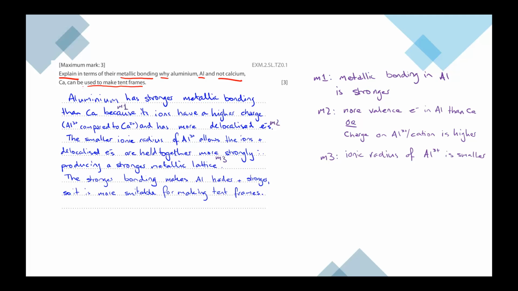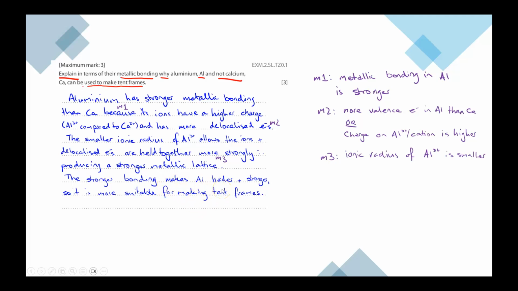So, here's our M1 up here. Here we can talk about our delocalized electrons, or that the charge is higher. That's M2. Now we're sort of referencing the implications of the smaller ionic radius, and that is what gives us the answer here.